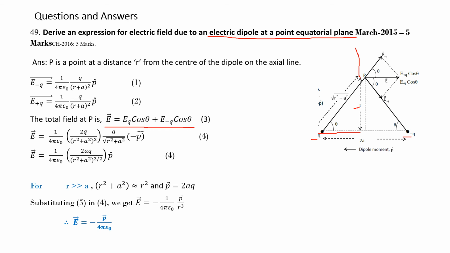So, please remember, in the case of the axial line, it was positive, 2P divided by 4 pi epsilon naught. In the case of the equatorial line, it is negative. Electric field is negative and it is minus P over 4 pi epsilon naught.